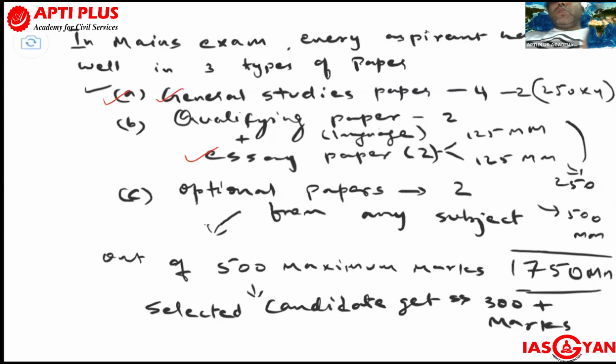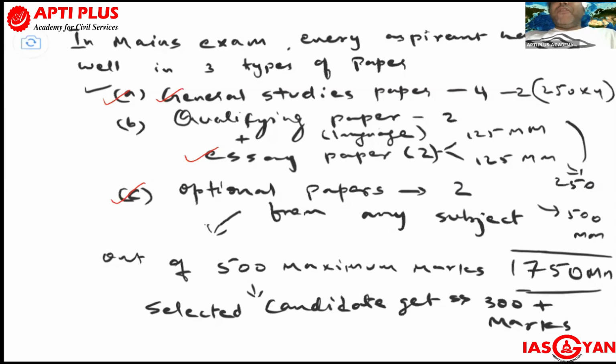And there are 2 optional papers from the many subjects offered by the civil services to all qualifying aspirants. To the next stage, they can choose any subject. In that subject, there are 2 papers. Suppose out of the many subjects, people are opting for geography, history, psychology, political science. Now, many aspirants are in a dilemma about what to choose as an optional, and what is the importance of optional compared to the other papers.